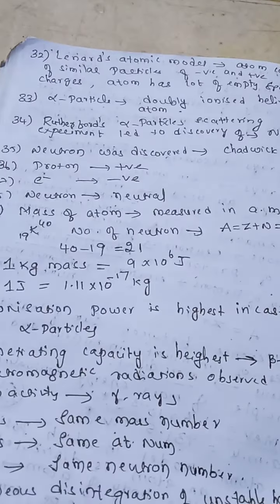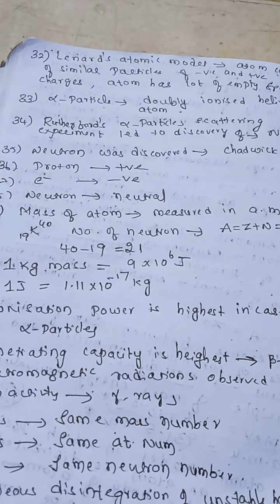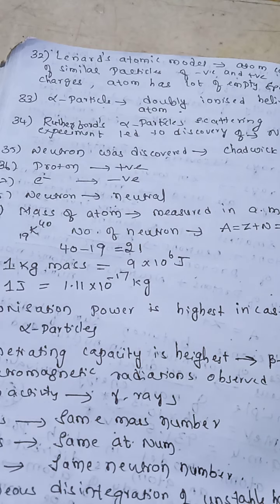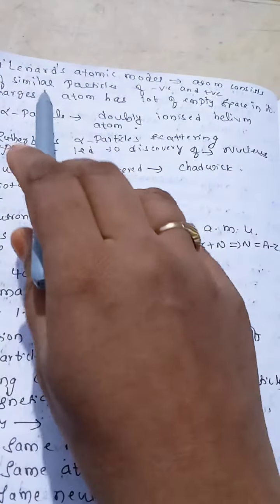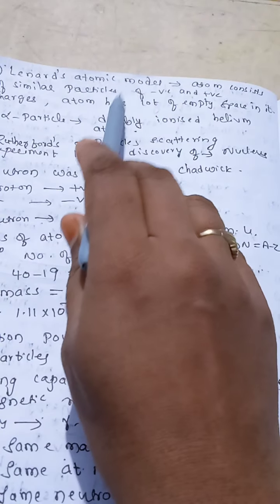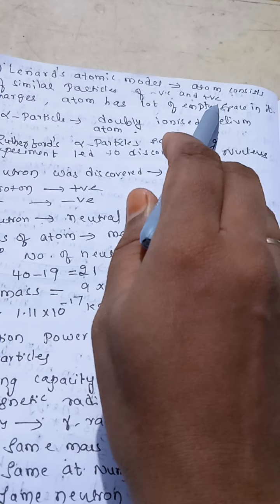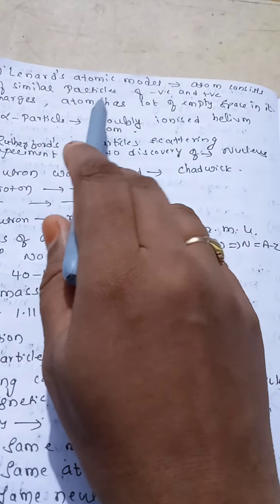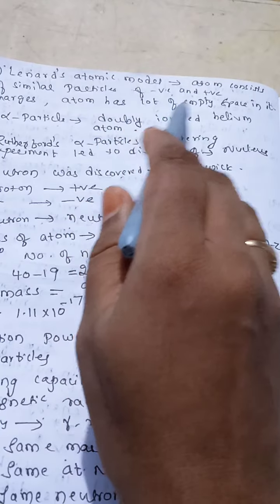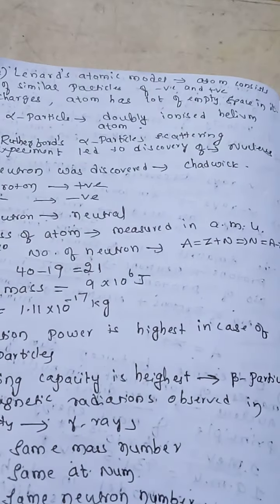Now next, another atomic model, Lenard's atomic model. According to him, the atom consists of similar particles, called positive and negative charges. And second, he said that the atom has a lot of empty space in it.